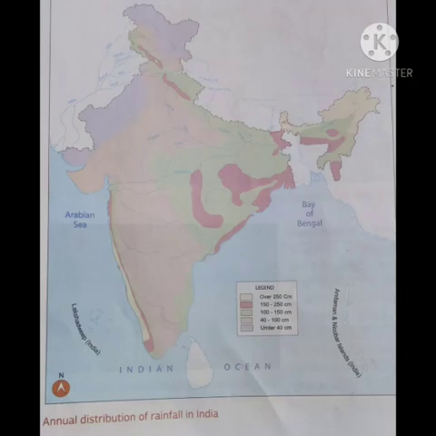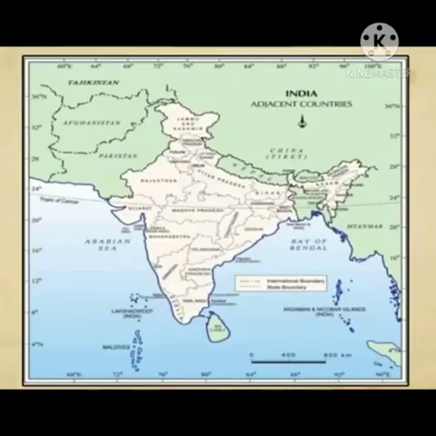Now other parts like northern plains, Himalayan regions, parts of Western Ghats and eastern coast and some northeastern states receive heavy rainfall. These regions receive rainfall between 100 to 200 centimeter. Moderate rainfall is received in Uttar Pradesh, Haryana, northern Punjab, Gujarat, eastern Rajasthan and Deccan Plateau.